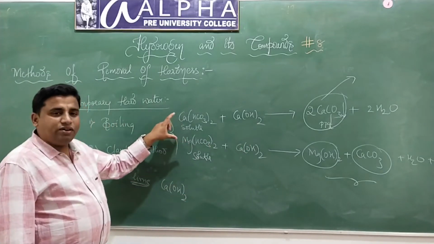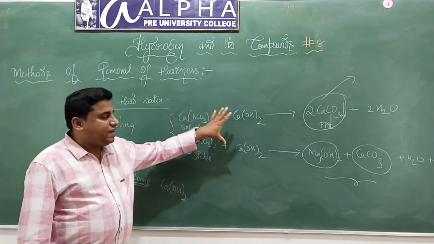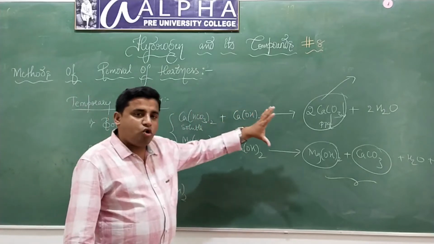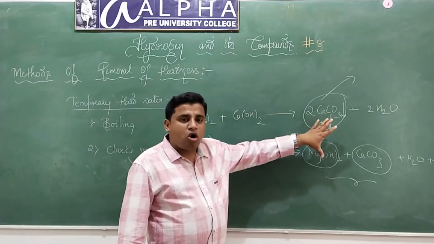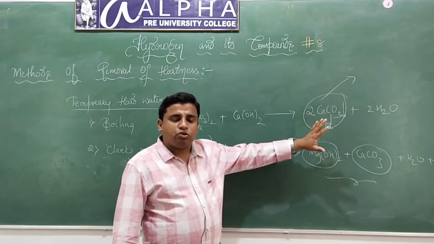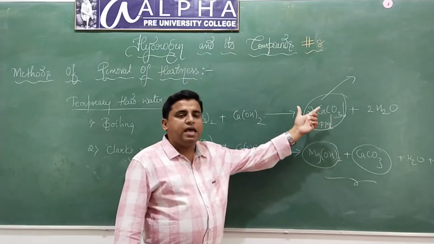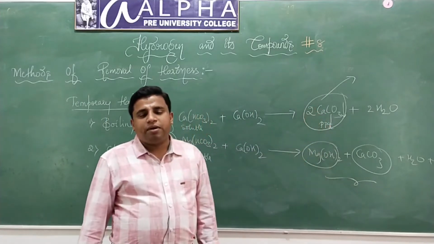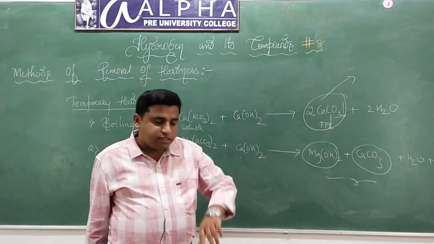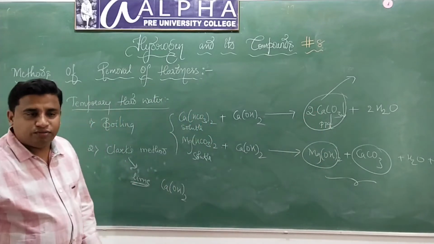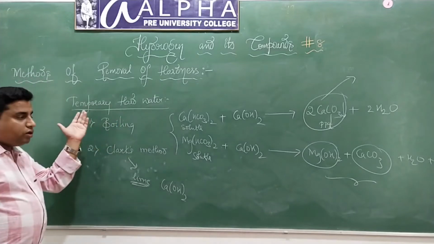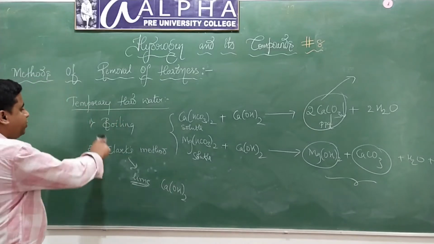So in Clark's method, we will just boil, or else we will treat this hard water with a calculated amount of lime, wherein it forms insoluble salts of calcium and magnesium. Which are those insoluble salts? That is calcium carbonate and magnesium hydroxide, and those insoluble salts can be removed by filtration. This is how we convert temporary hard water into soft water.